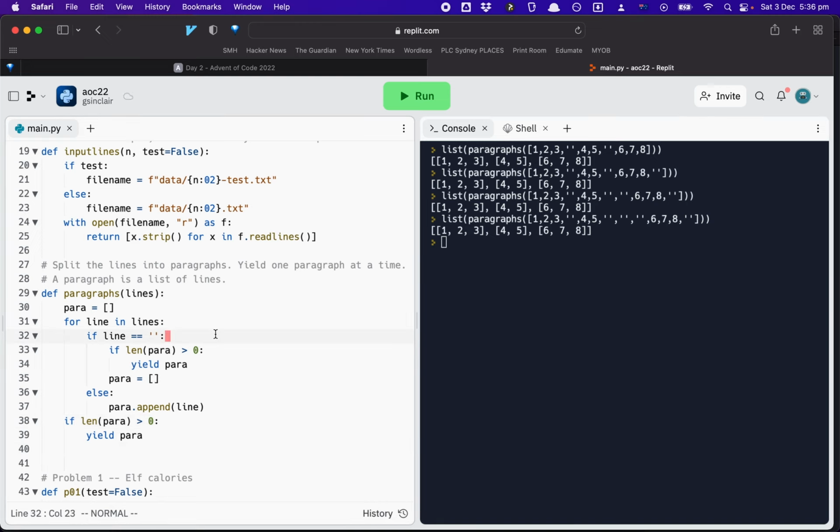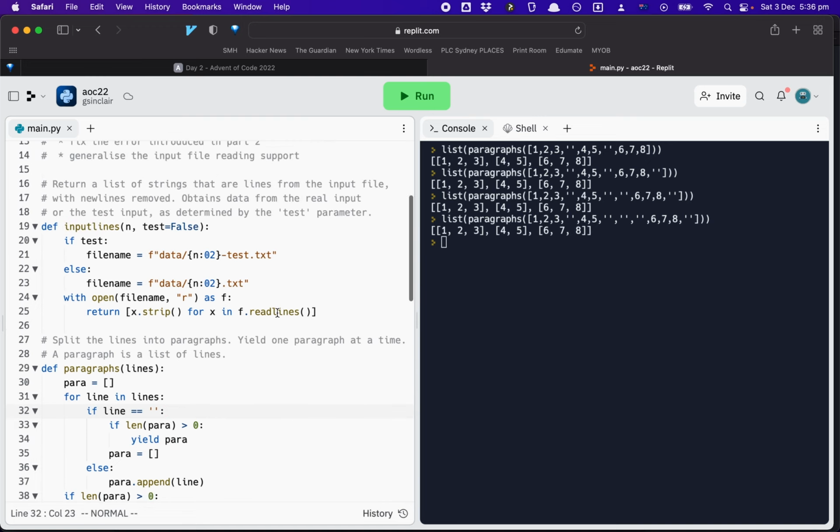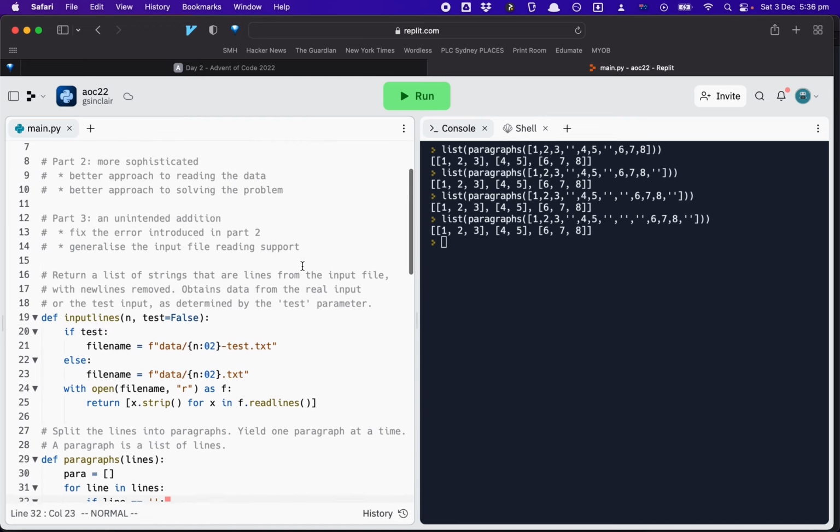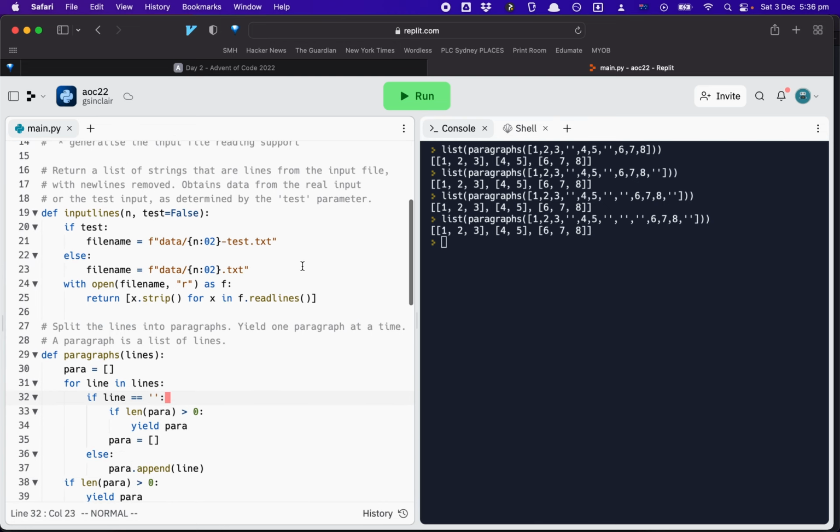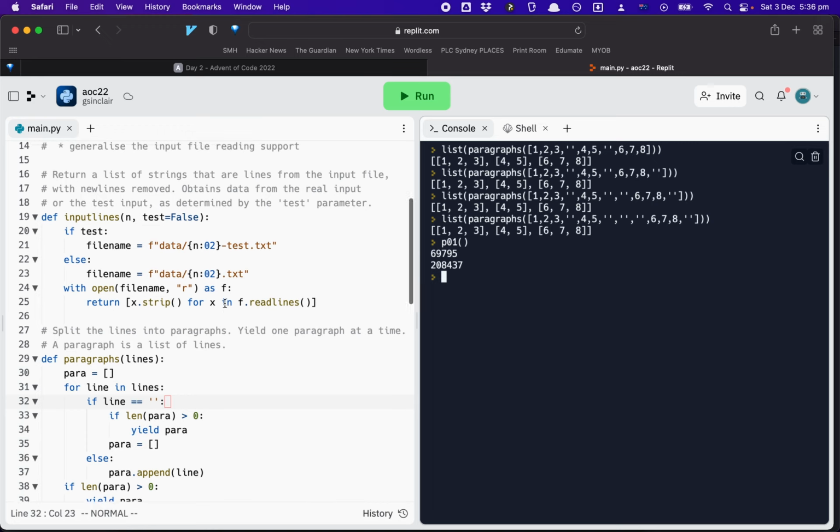And what really should happen is that you should test these things on a greater number of cases before proceeding with them. Anyway, so why did my P01 work before and give the right answers? Well, because the maximum total calories wasn't contained in the last paragraph, right? So it didn't matter that the last paragraph was being ignored.